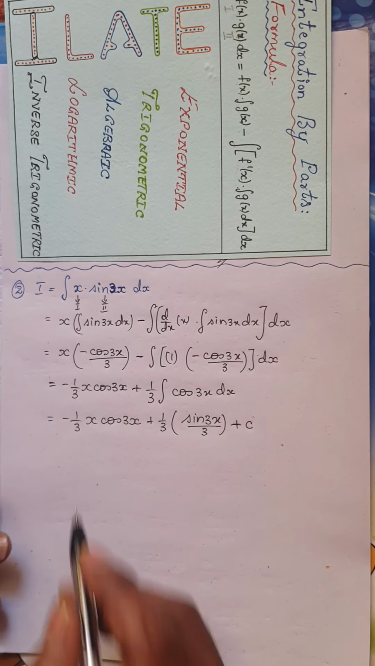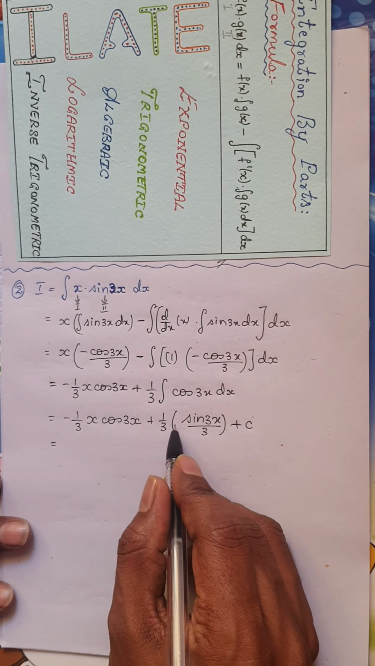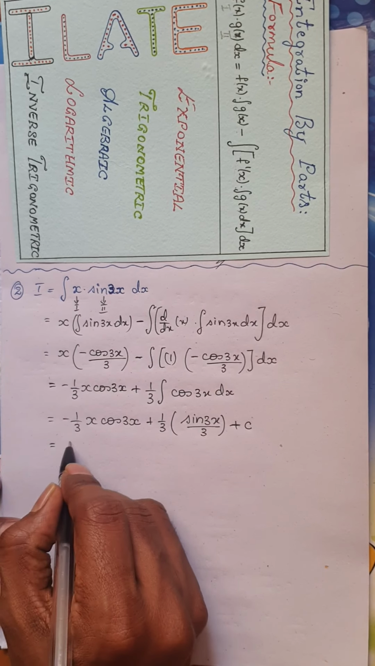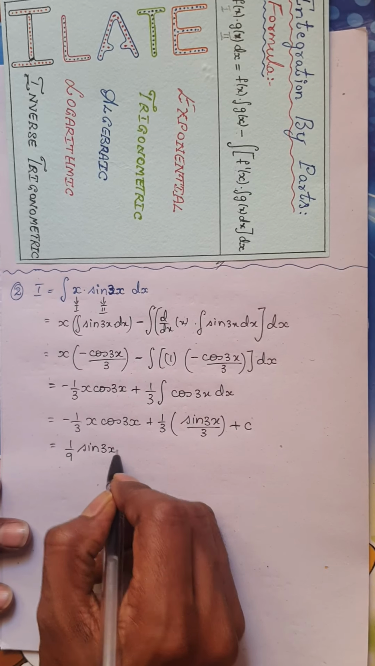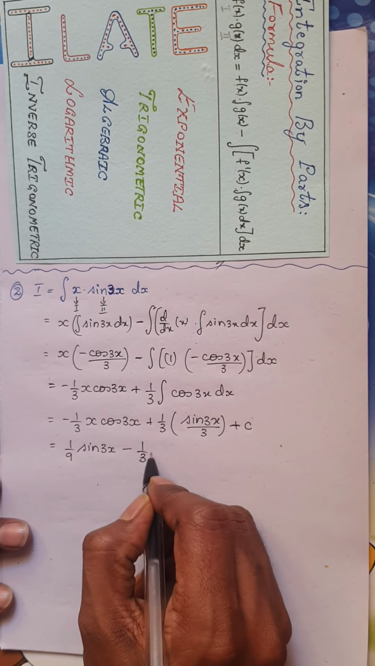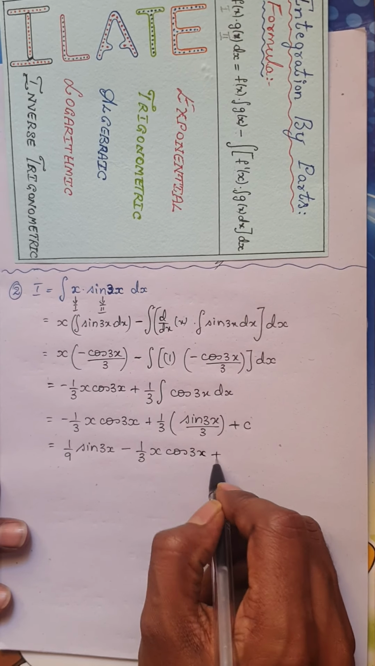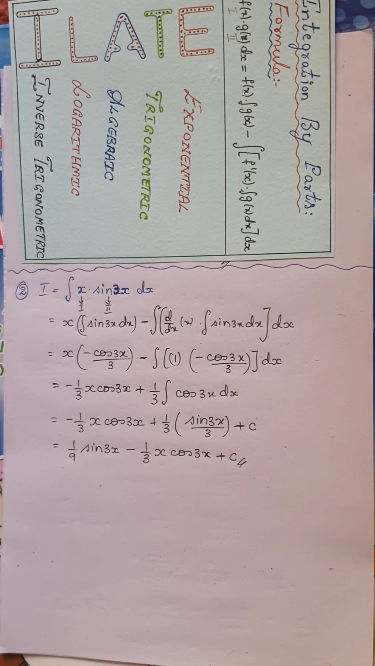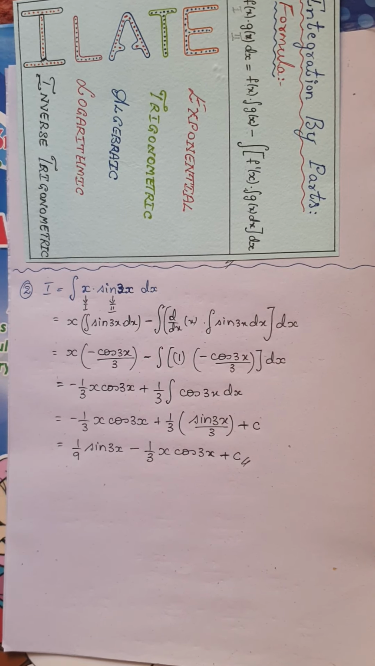If you want, you can further rewrite this. Let me write this step first, because I have a positive term. So 1 by 3 into 3 is 1 by 9 into sine 3x minus 1 by 3 into x cos 3x plus c, which is the constant of integration. So this is the process of integration by parts.